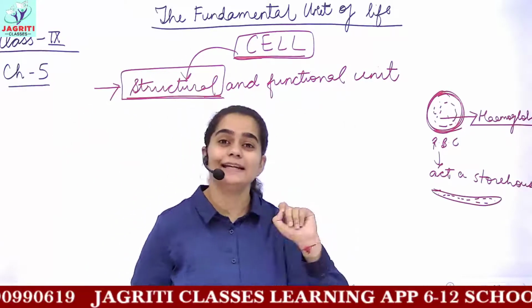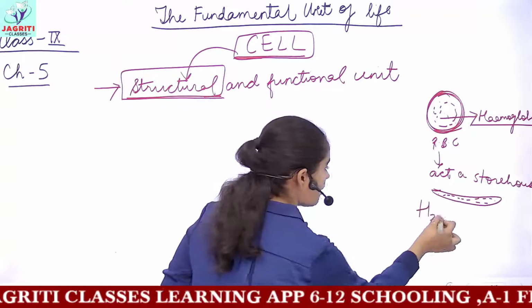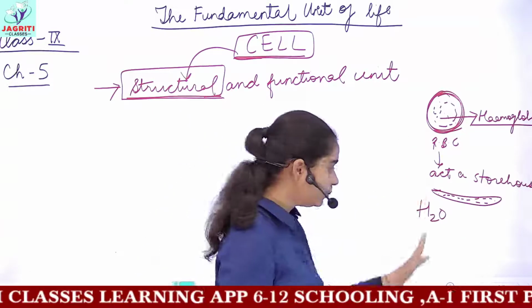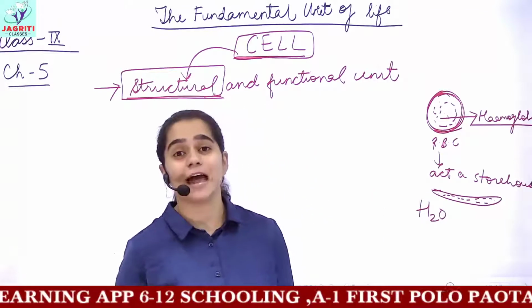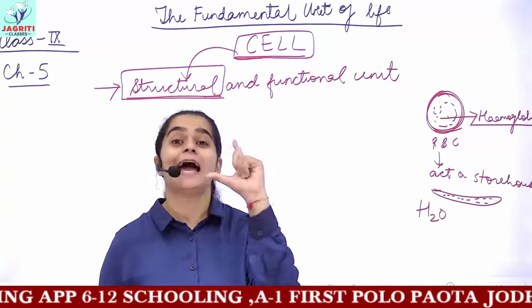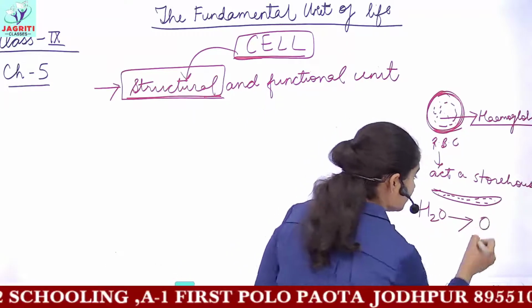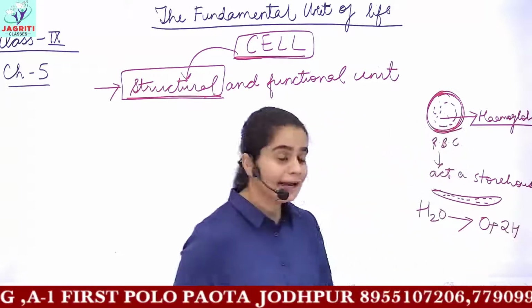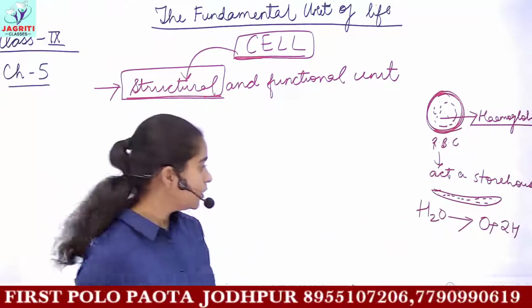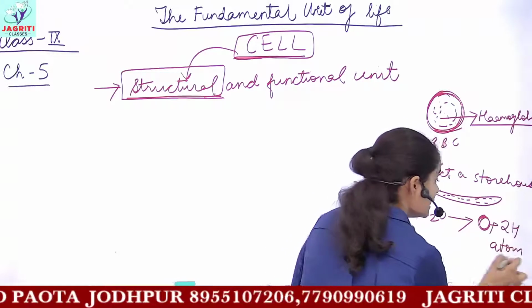Like we study in chemistry, if you have any compound, let's suppose water, and you try to break it into the respective atoms, because in chemistry the smallest unit is the atom. So if I try to break this, I'll get one oxygen atom combined with two hydrogen atoms, and it forms a compound. So the smallest unit which we got here in chemistry was the atom.